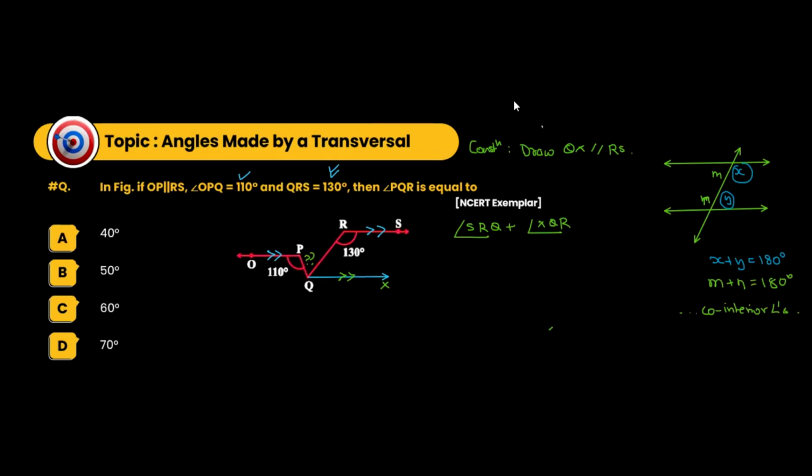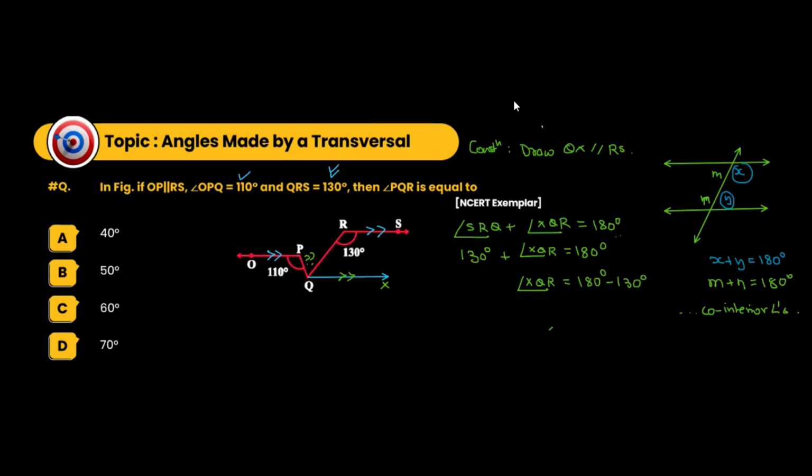Here we can say that SRQ plus XQR is equal to 180 degrees. SRQ obviously is 130 degrees plus angle XQR is equal to 180 degrees. So angle XQR is going to be 180 degrees minus 130 degrees.